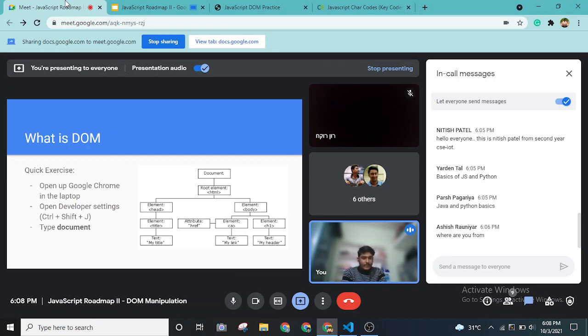I will show you live how a website looks when the browser is rendering it. In this browser model, with its tree-like structure, the topmost element is the document.